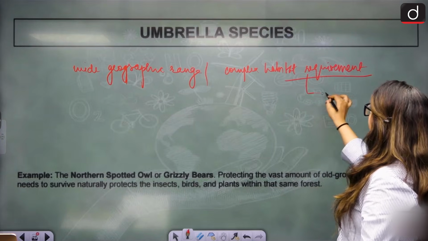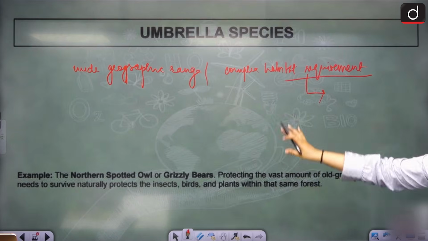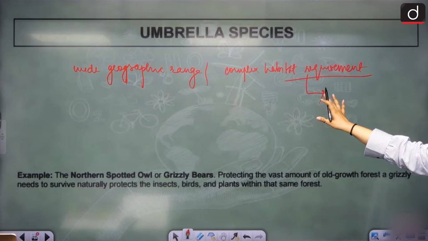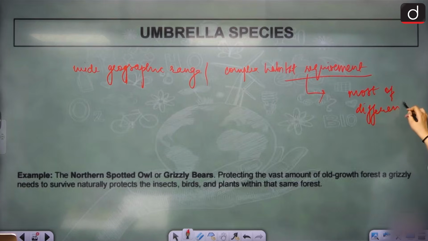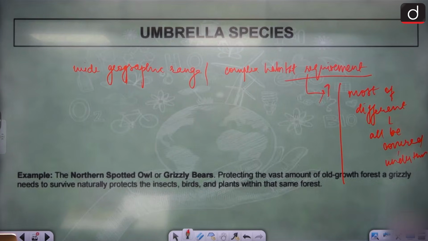And because of this complex habitat requirement, it so turns out that they take so many services, so many aspects into their environment that most of the different species can all be covered under this. Yes? We can cover all of them under this. That is how wide their requirement is.